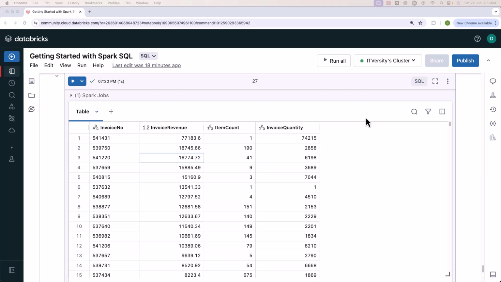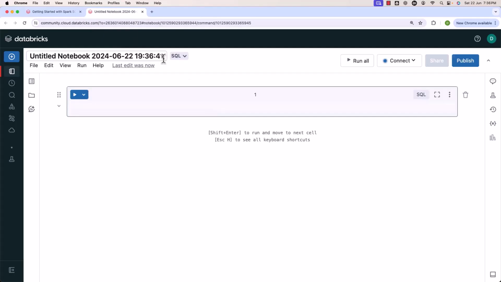Let me create a new notebook. For that, I should be able to say File, then New Notebook. It has opened another tab. Let's first rename the notebook. In this case, I'll be saying compute invoice metrics. The reason why I'm saying compute invoice metrics is because I'm not only computing invoice revenue, I'm also computing item count and also invoice quantity. For that reason, I'm naming this as compute invoice metrics.